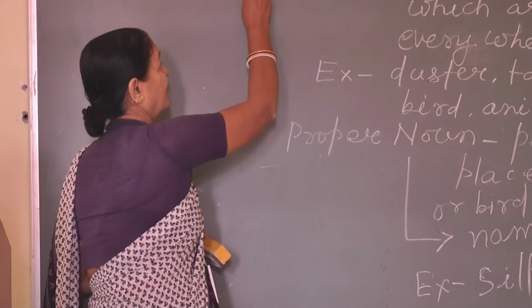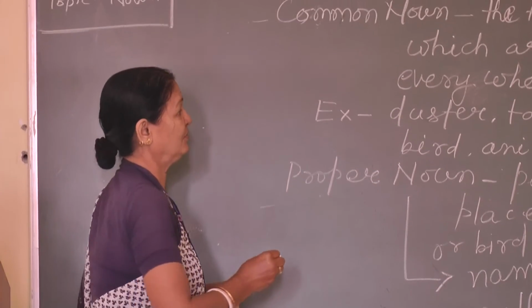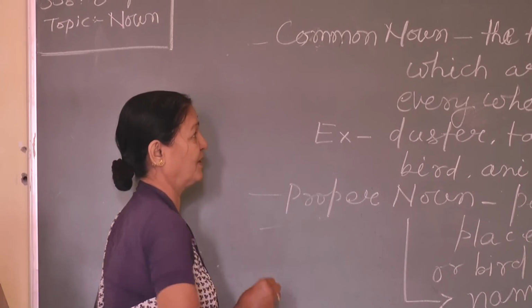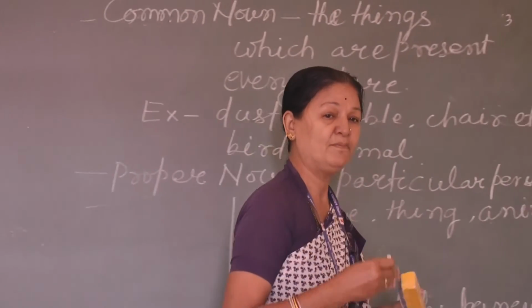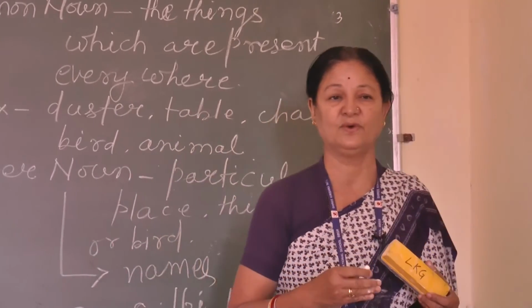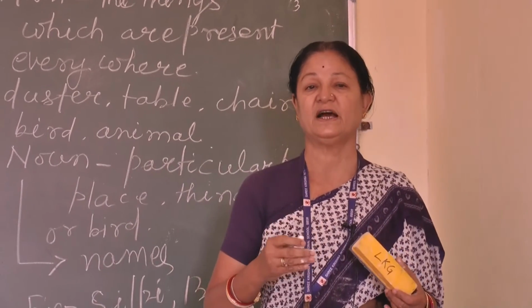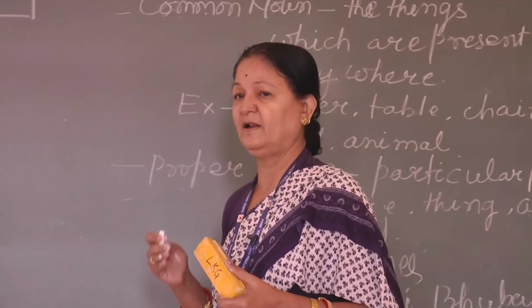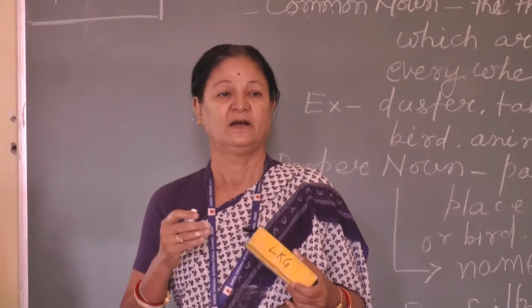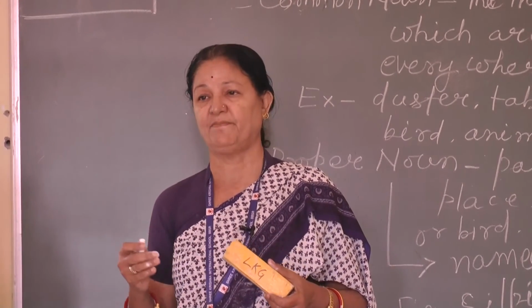So, we have gone through common noun, we have gone through proper noun. Just you repeat after me that common nouns are those words which are used for common people, person, thing, animal or bird.